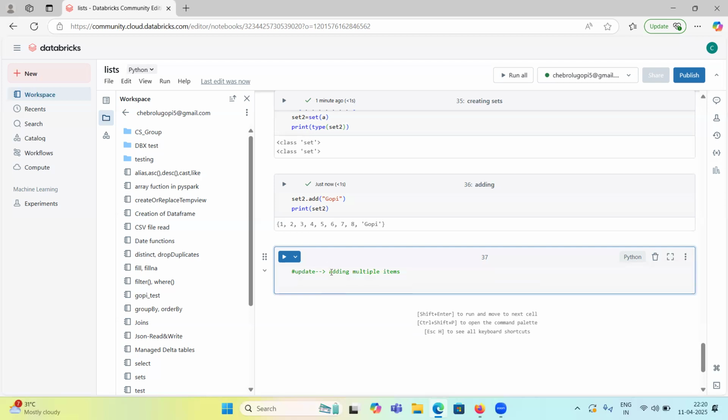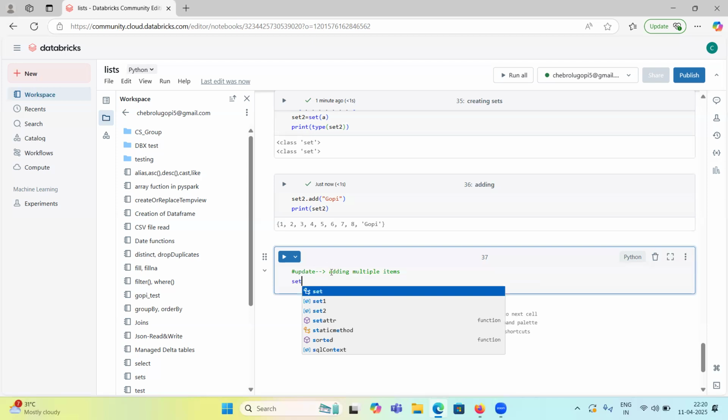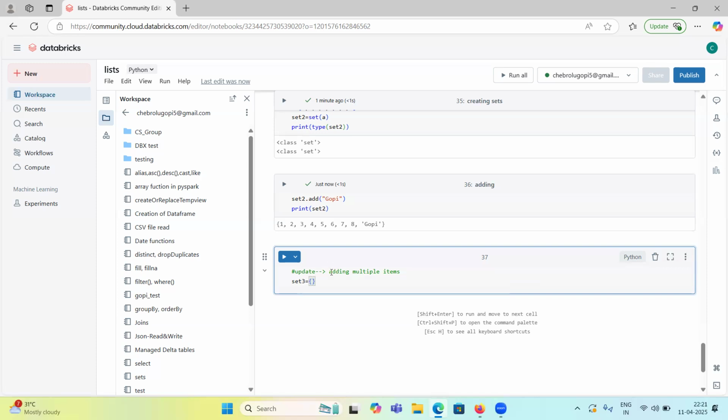I have set 3, or rather new data, equal to 3.44, some 5.67, and some string, Gopi is already there, and CH.